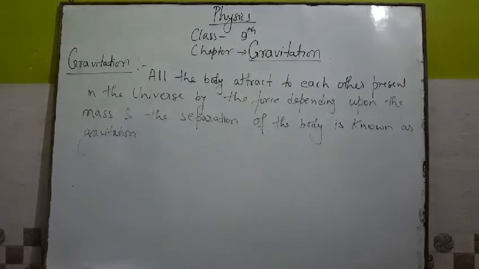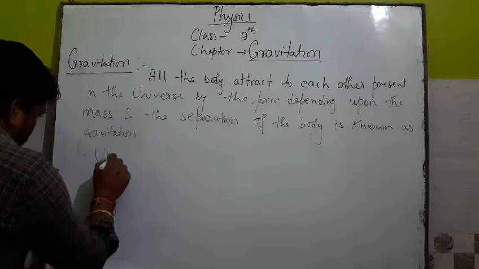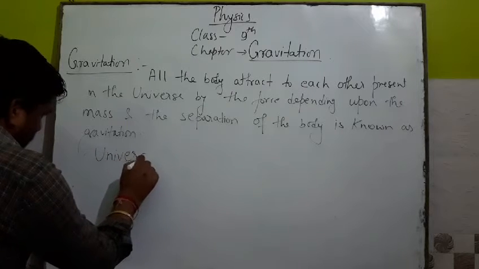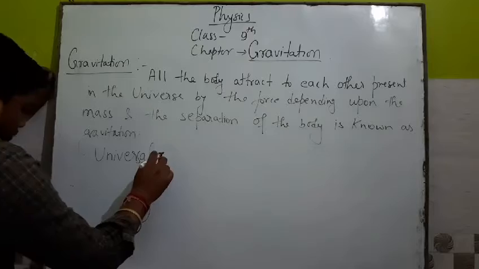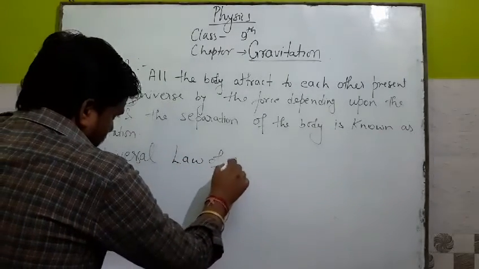Clear? Now after that, the next term is universal law of gravitation.